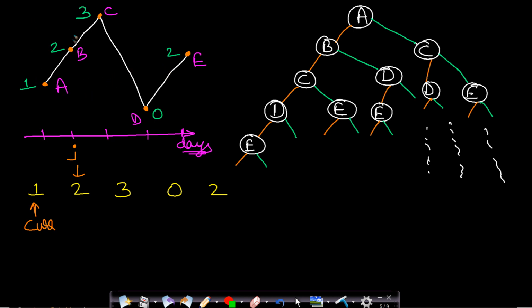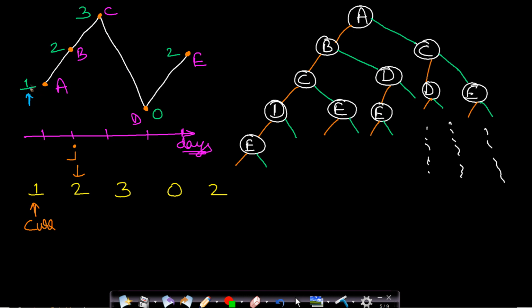Now I have taken the same example as given in the question. So the stock prices are for 5 days and the prices are 1, 2, 3, 0, 2. Now I have marked them as points A, B, C, D, E for better representation. Now for each and every point, as I said, we can have two options. Either it gets included or it gets excluded.